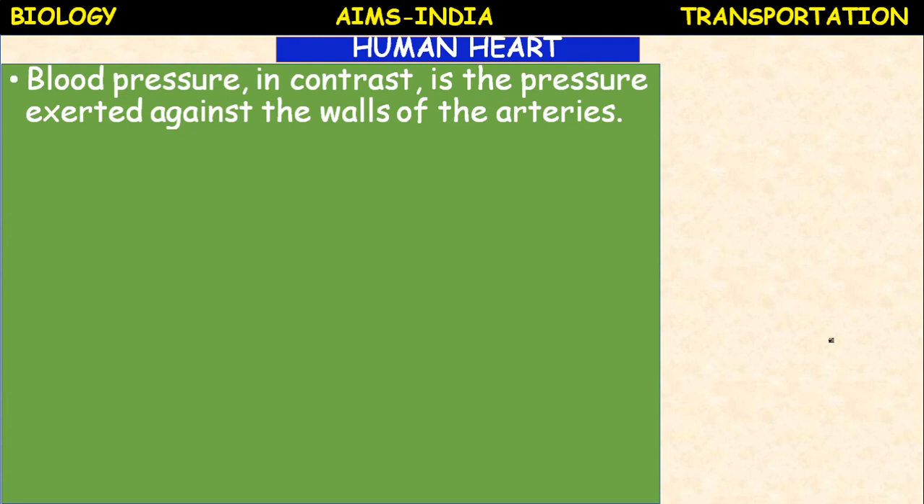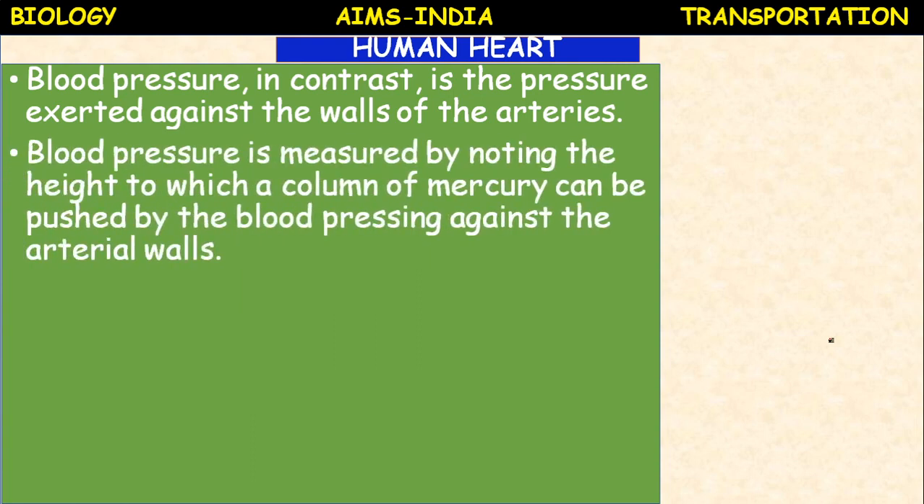Next, blood pressure, in contrast, is the pressure exerted against the walls of the arteries. Blood pressure is measured by noting the height to which a column of mercury can be pushed by the blood pressing against the arterial walls.